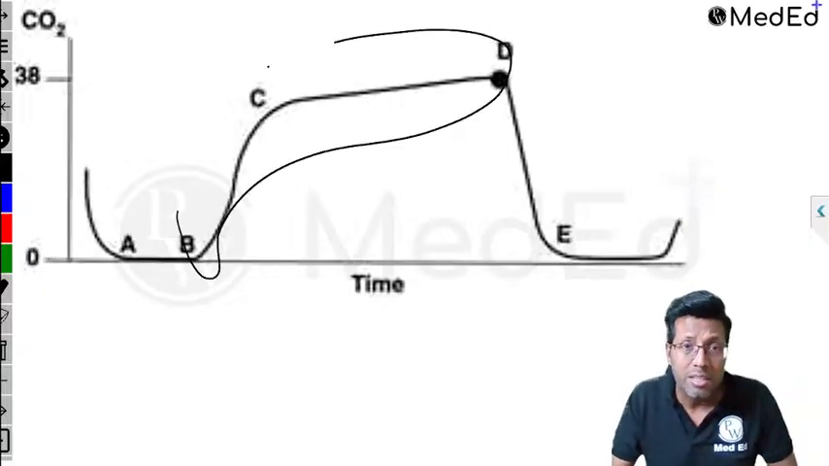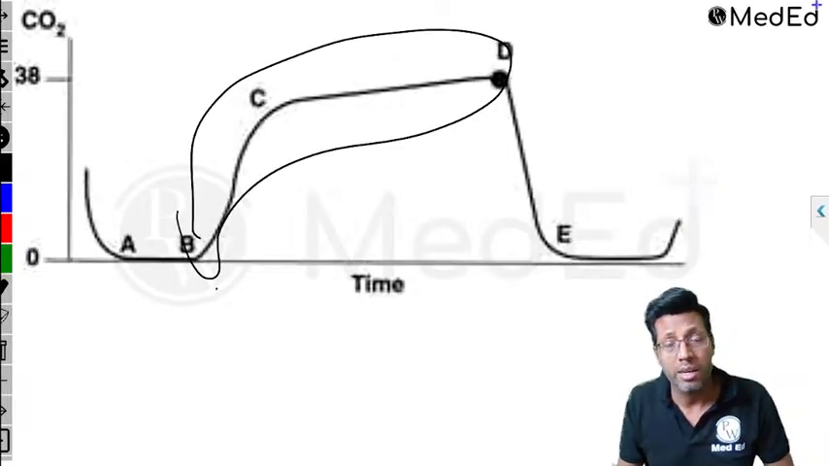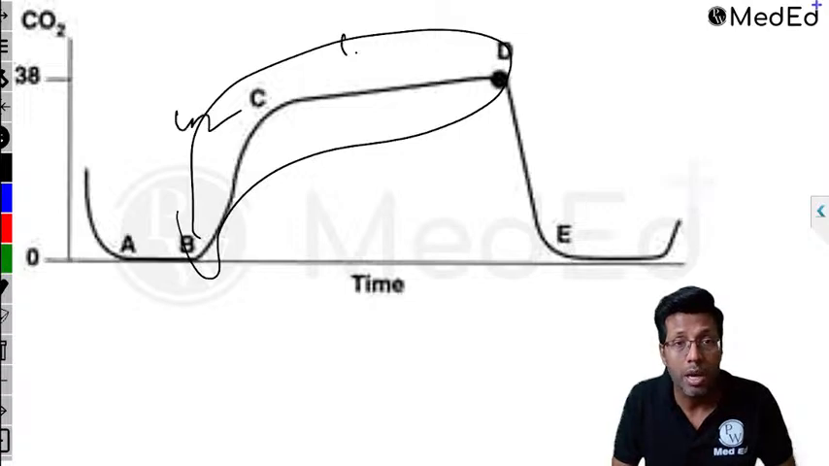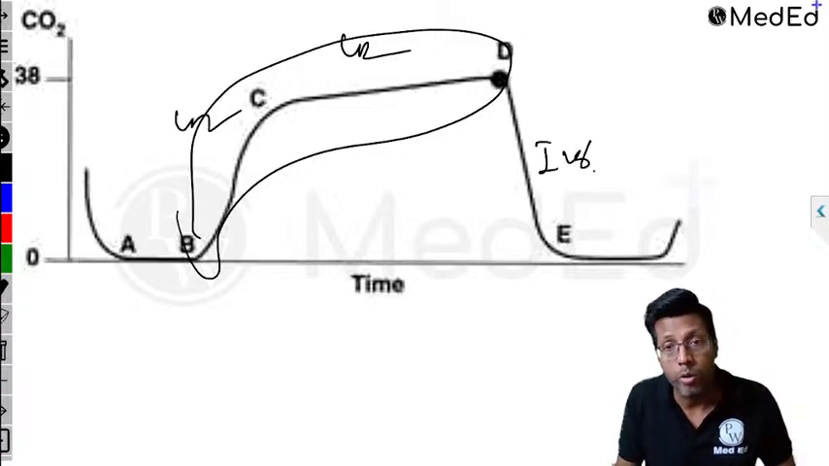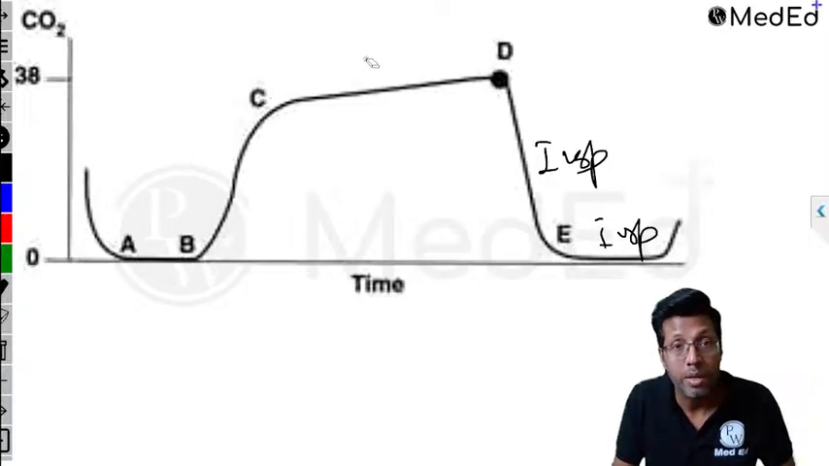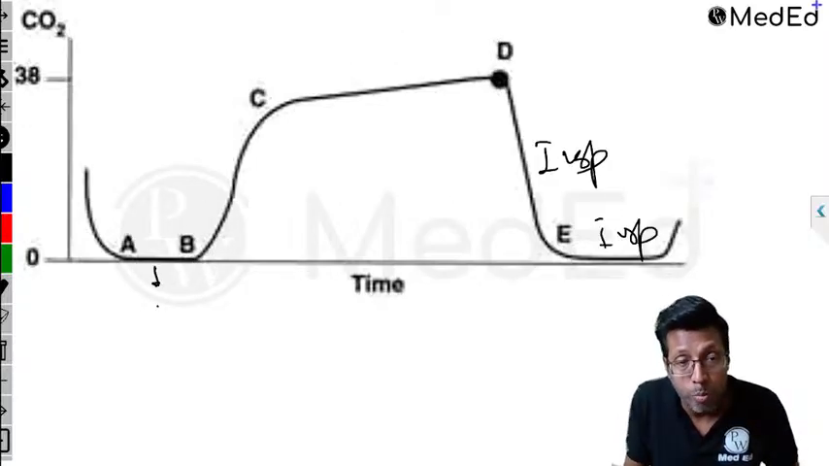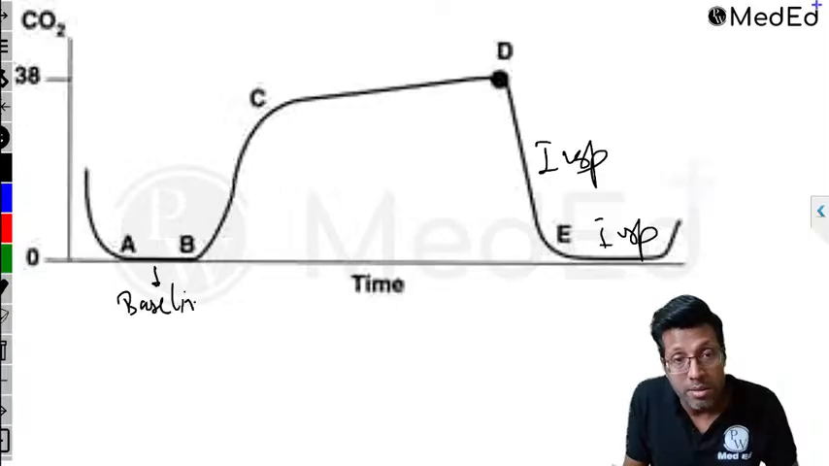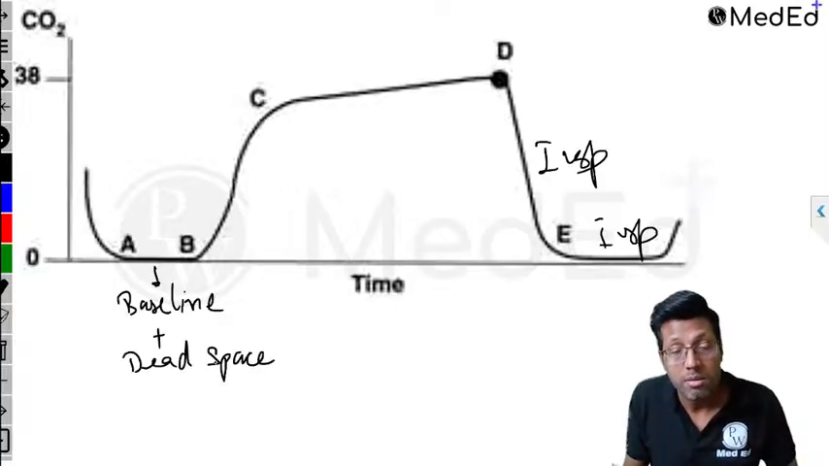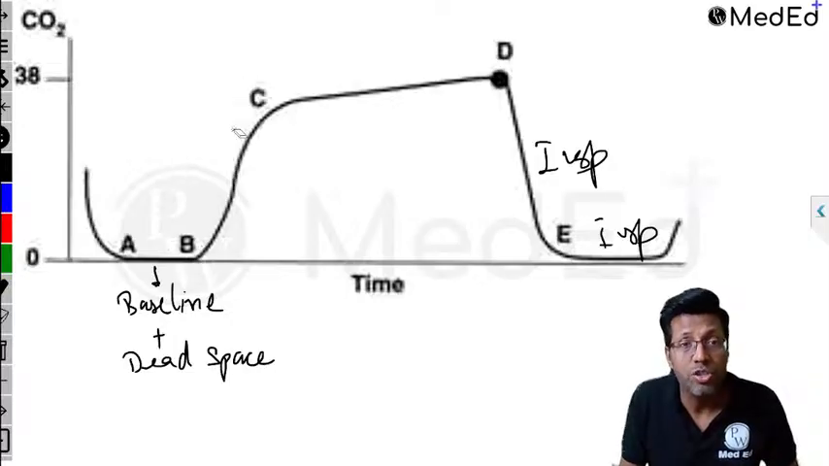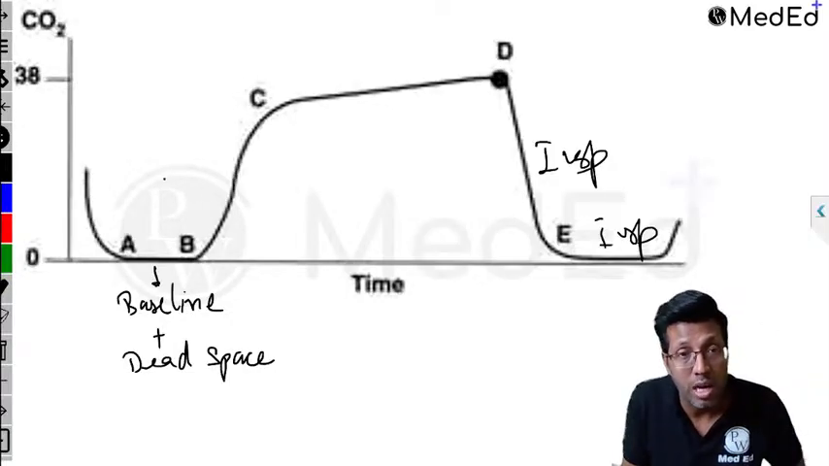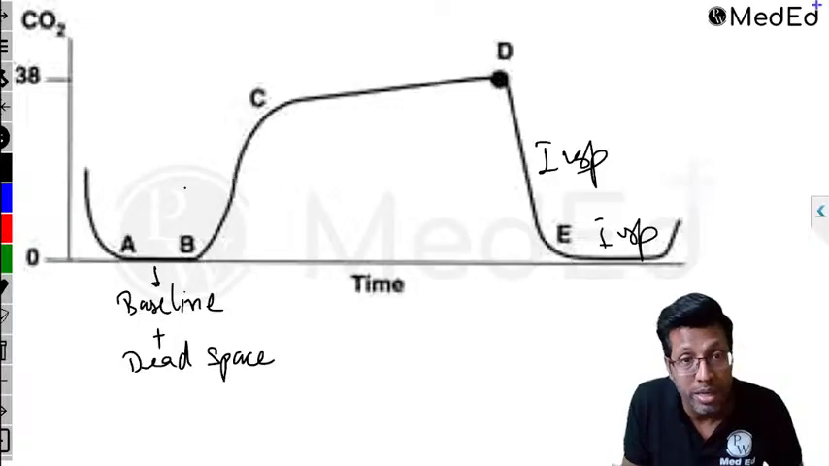Remember, I told you B is where expiration starts, which means this is going to be carbon dioxide. And when it goes down, I told you it's inspiration. So this part is regarding inspiration, and when the graph goes up, it is carbon dioxide. So A to B is basically considered baseline, or the dead space. B to C is a mixture of both, because it starts from the dead space when the carbon dioxide starts to come out. So B to C is dead space plus alveolar gas.